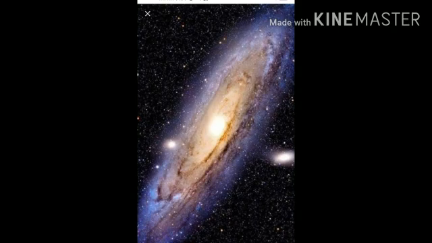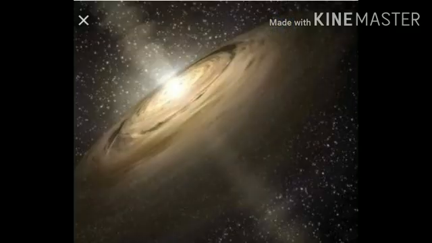Universe. The universe is a vast expanse of space. Most astronomers believe that the universe came into existence after the Big Bang explosion that took place about 15 billion years ago. The universe consists of billions of galaxies, stars, planets, comets, asteroids, meteoroids, and natural satellites. These are collectively called celestial bodies, which are located far away from each other. A light year is the unit used to measure the distance between the celestial bodies.